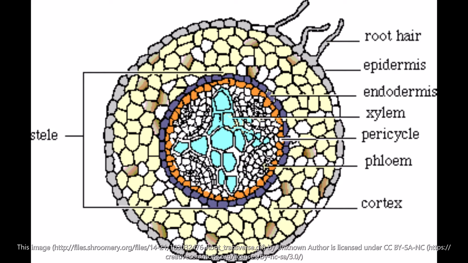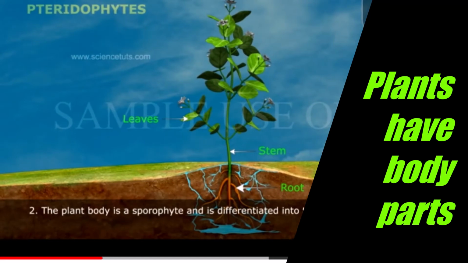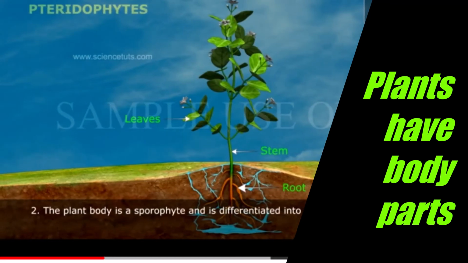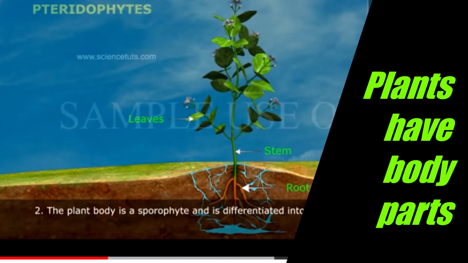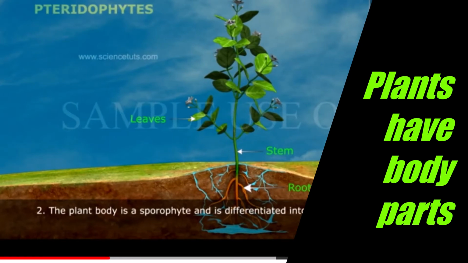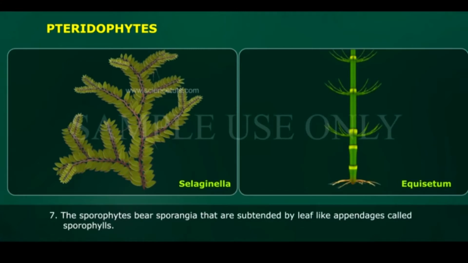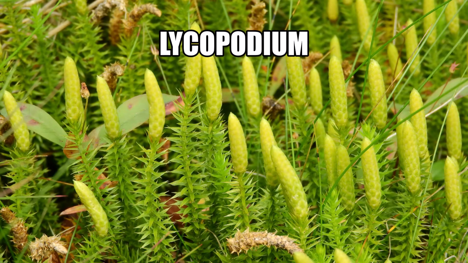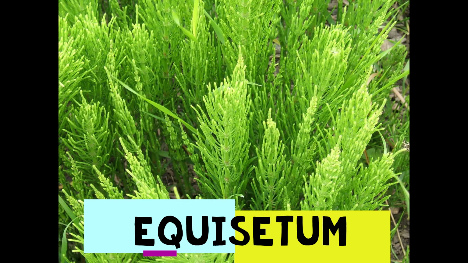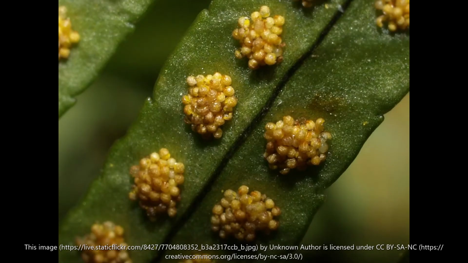They also possess special body characters, that is root, stem and leaves. We can differentiate the body parts of this type of plant into stem, root and leaves. So this is the special characteristic of pteridophytes. Examples are Selaginella and Equisetum. The sporophytes bear the sporangia on the sori of the leaflet. We can clearly see it. This is a bunch of sporangia on the leaf. It is on the back side of the leaf.